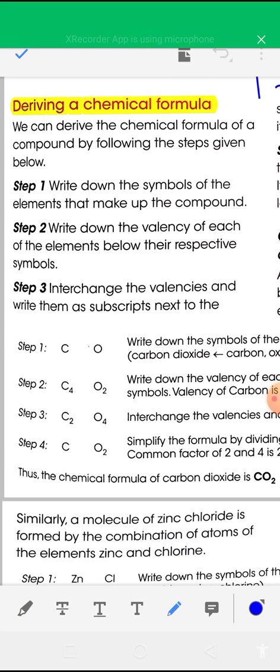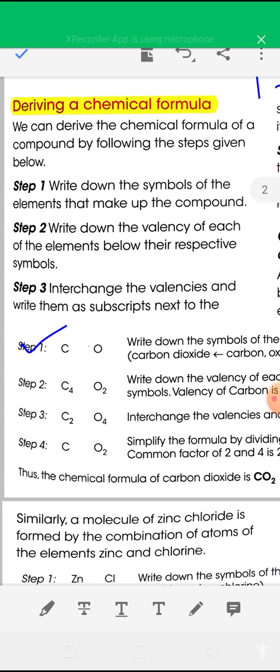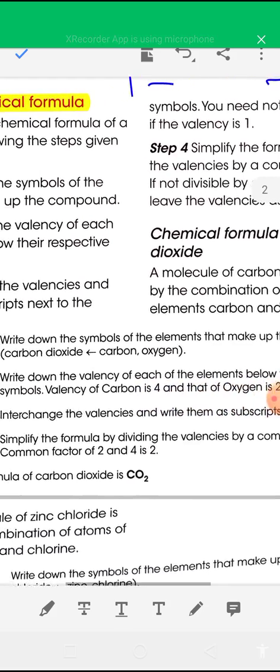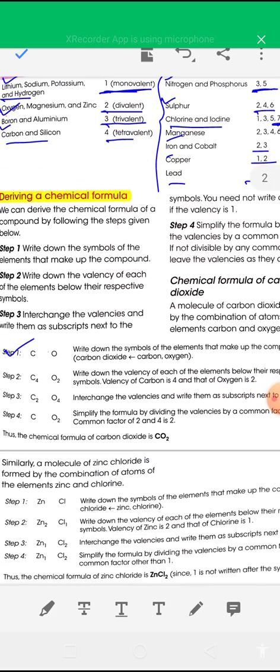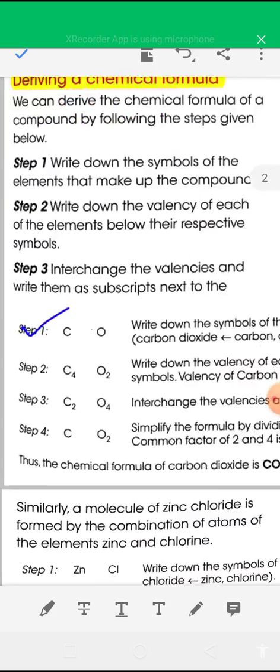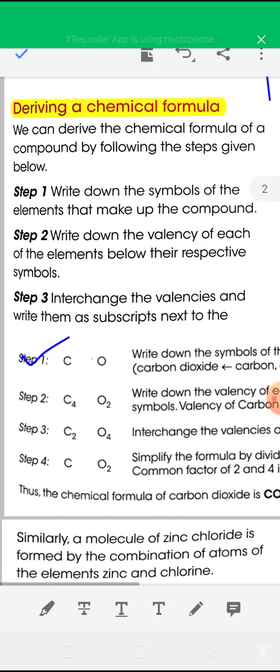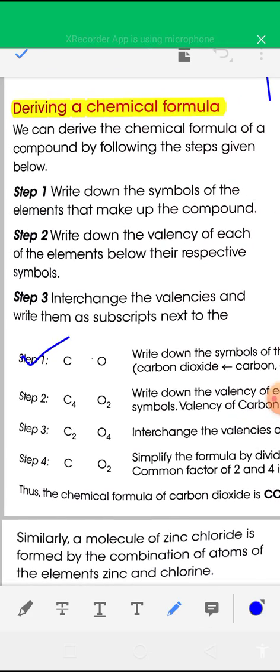So what you have to do? In the first step, you have to write the symbol of the elements present in the compound. Carbon dioxide is made up of carbon and oxygen.